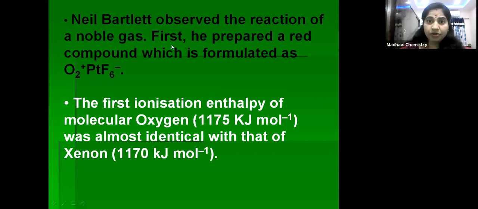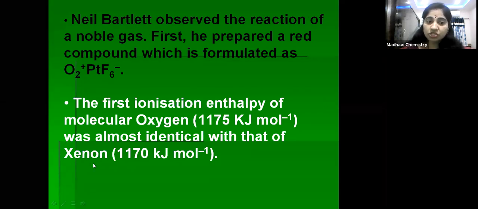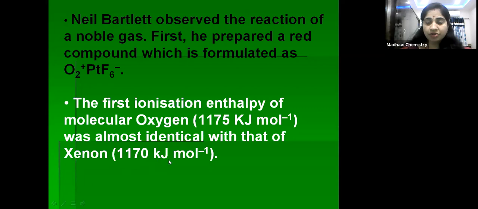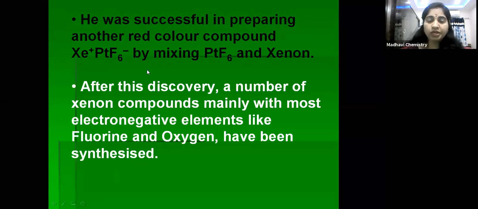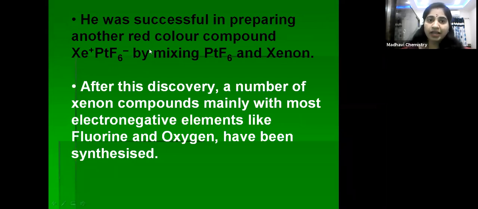Bartlett, what he observed: he prepared one red colored compound having the molecular formula O2+PtF6-. By this, he observed that the first ionization enthalpy of the oxygen molecule is nearly equal to the first ionization enthalpy of xenon, that is 1117 kilojoules per mole. So in place of the oxygen molecule, he used xenon and again prepared a red colored compound, just by simply mixing platinum hexafluoride with xenon. So he got a red colored compound.